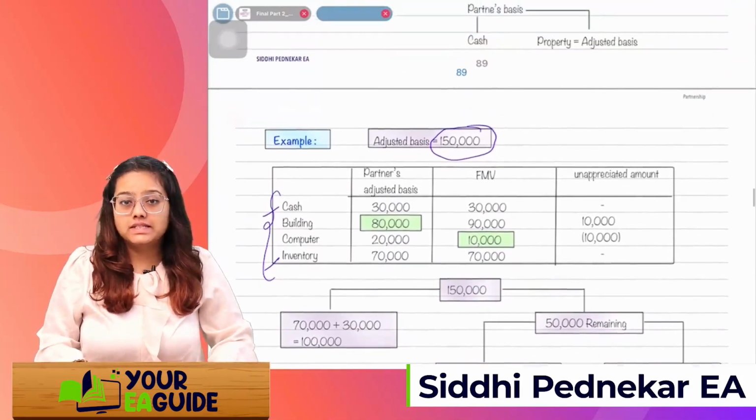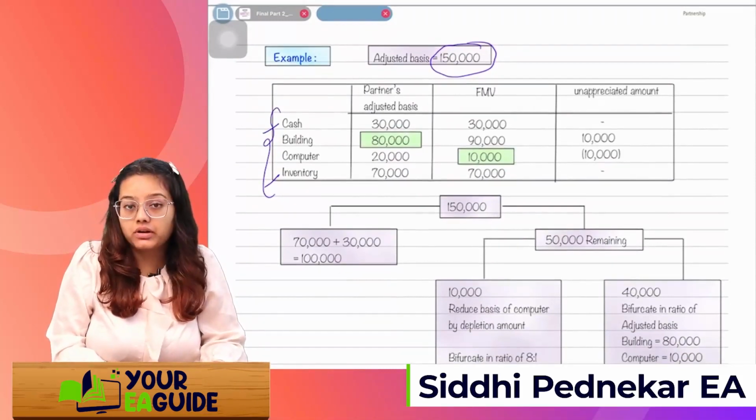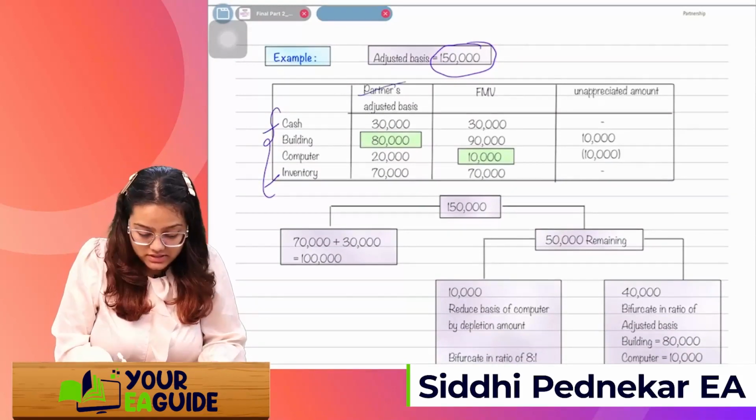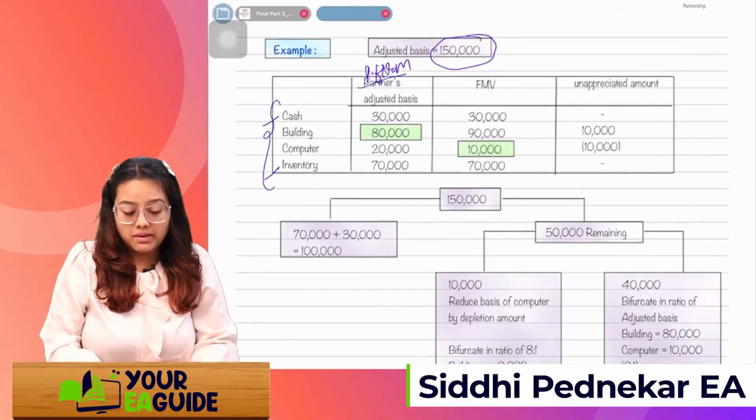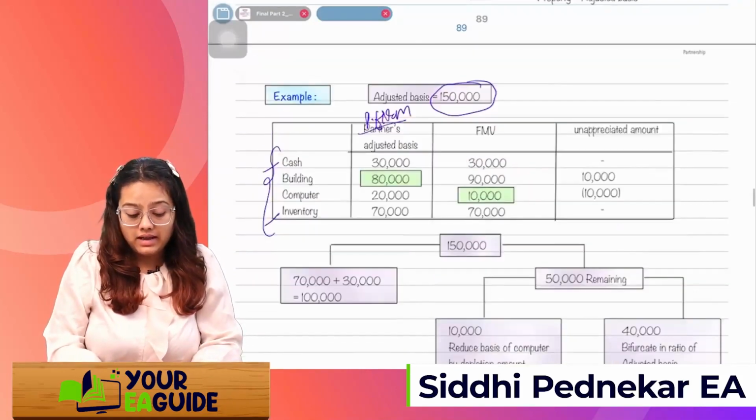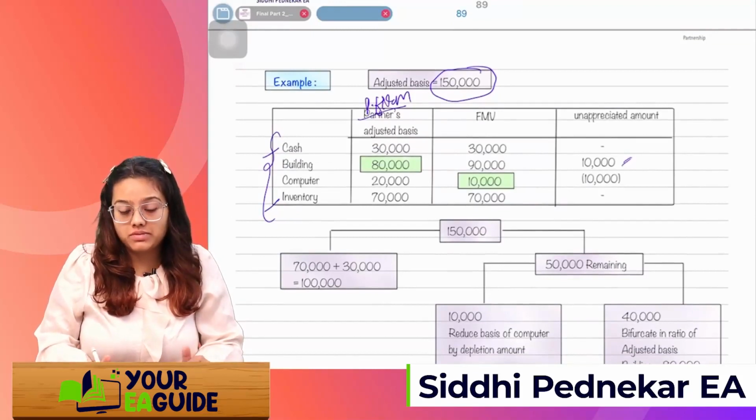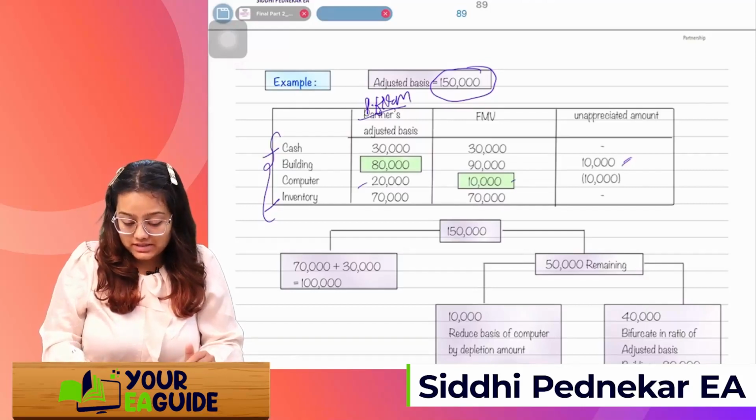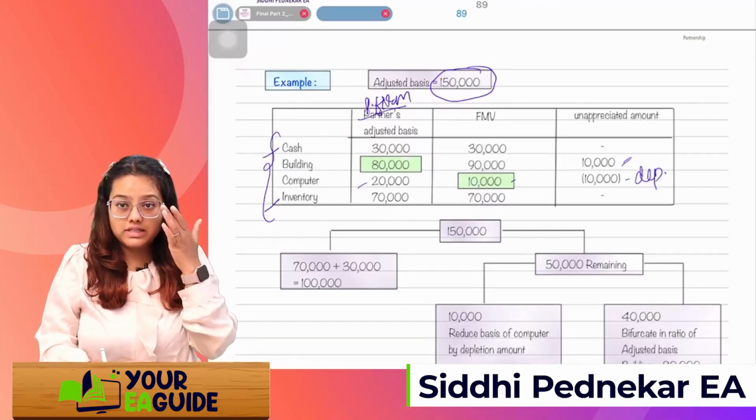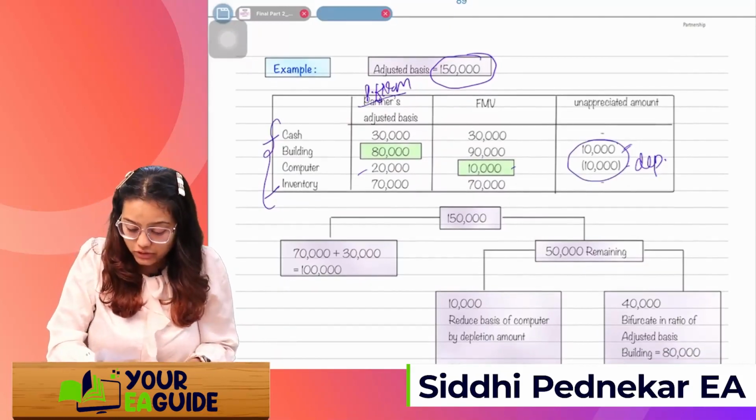Got it? So let's see if the partner gets cash, building, computer and inventory. See, here it should be the partnership firm. The partnership firm has an adjusted basis for the building of 80,000, right? And its FMV is 90,000. So I can say there is an appreciated amount of 10,000. In the same way, the computer has an adjusted basis of 20,000 and FMV of 10,000. So I can say there is a depreciated amount of 10,000. Whatever is the appreciated or depreciated amount, you will take both into consideration.